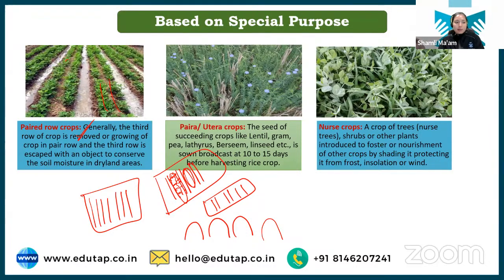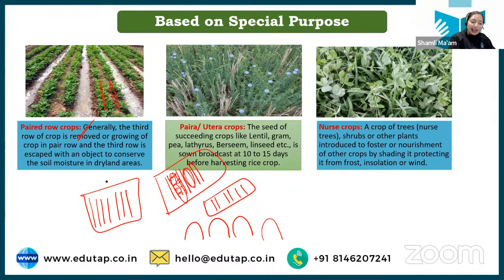See, pair crops are basically crops which are sown in the paired row. ठीक है, आप जब रो पेयर्ड रो की फॉर्म में किसी क्रॉप को ग्रो कर रहे हो, दे आर पेयर्ड रो क्रॉप्स. दैट इज द थिंग. Any crop can be grown as a paired row crops, ठीक है? But why they have been specifically mentioned?